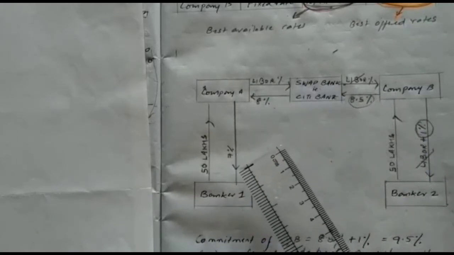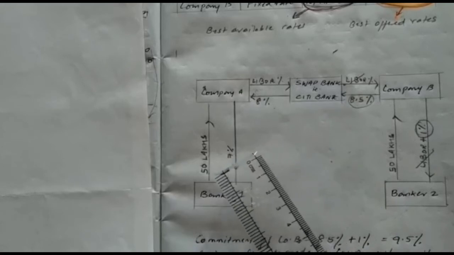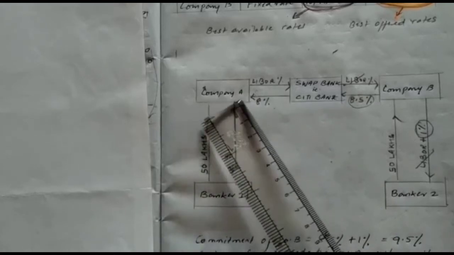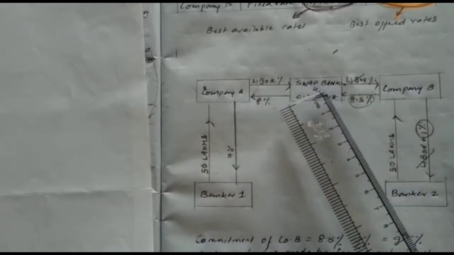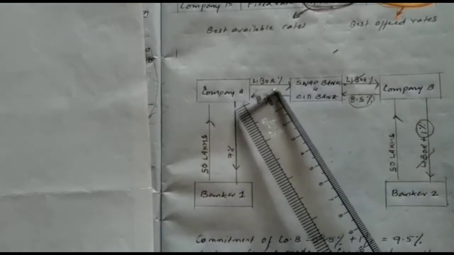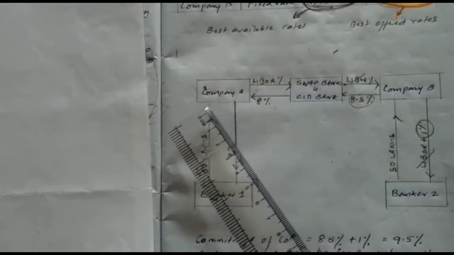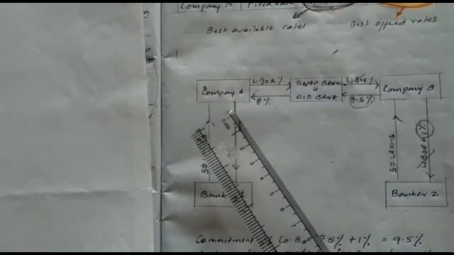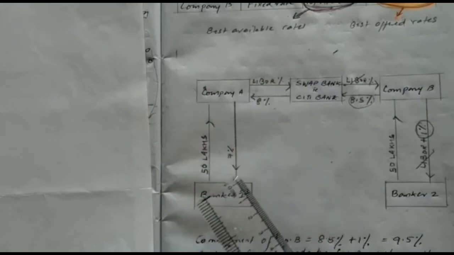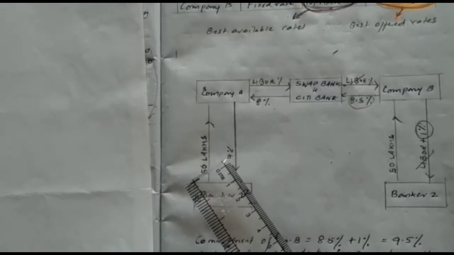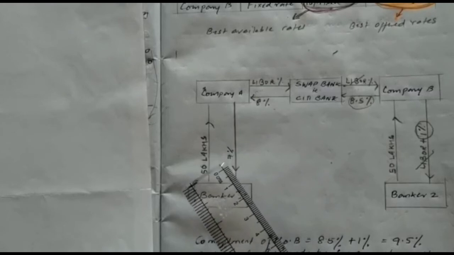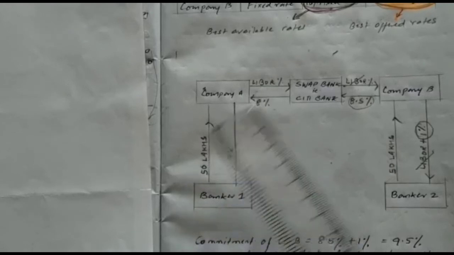So 1% saving it has done. And apart from that, company A is also committed for the LIBOR to the swap bank. So LIBOR it is paying. Now the total commitment of company A, if we check, is LIBOR minus the saving of 1%. So we can say company A's commitment is now only LIBOR minus 1%.